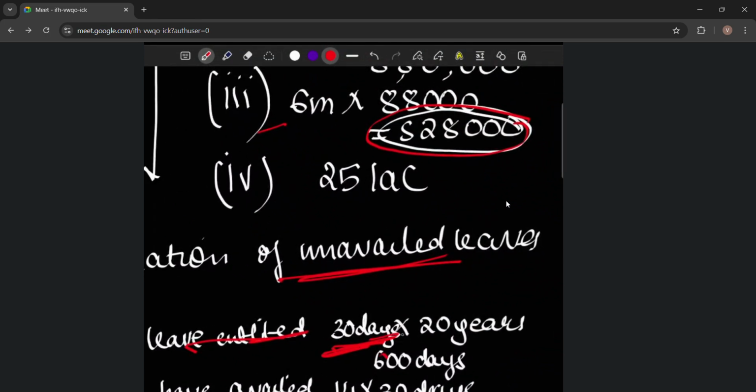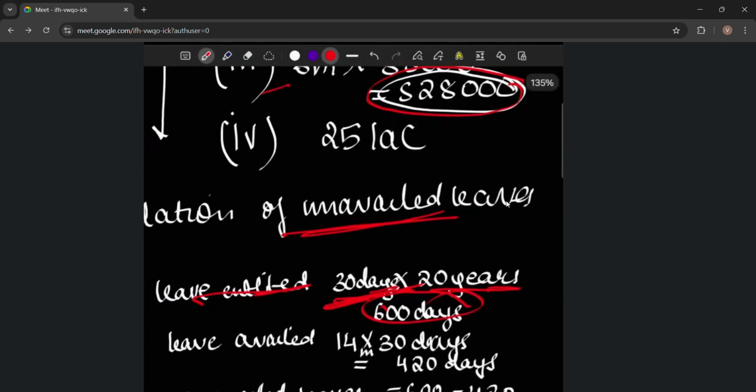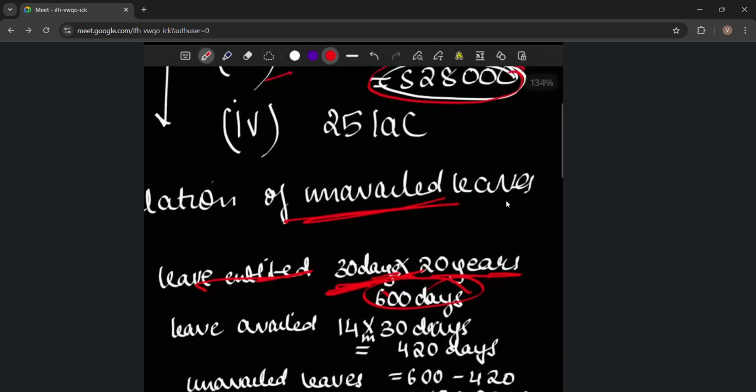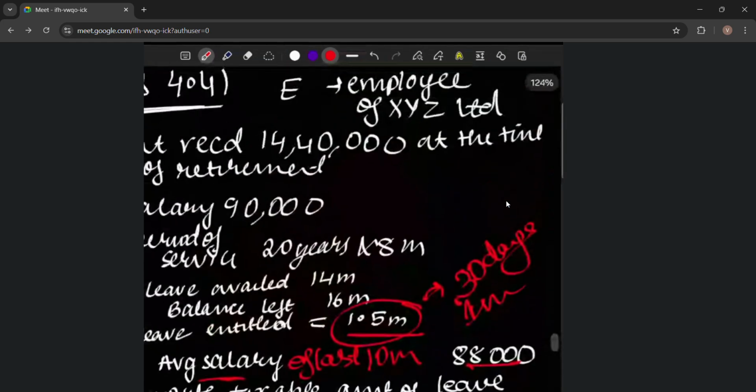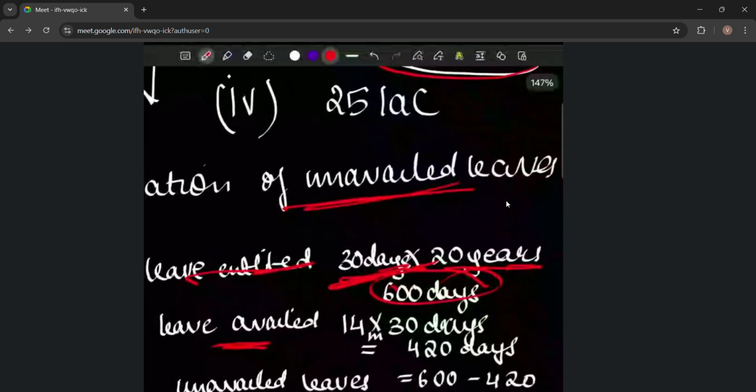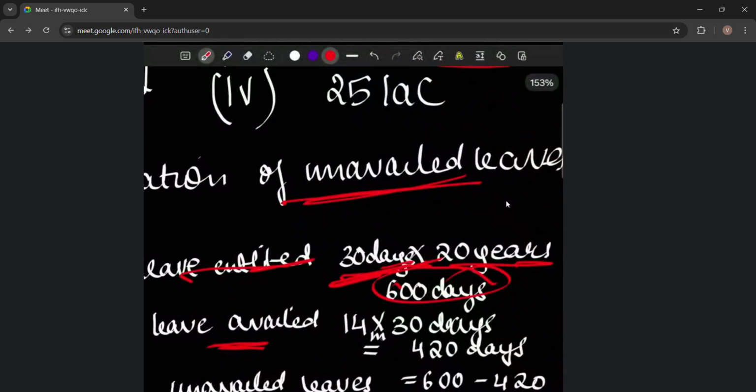30 days into 20 years is equal to 600 days, the total entitled leave. Then total leave availed. The leave he has taken, which is given in the question, is 14 months. If he has taken 14 months of leave, then 14 into 30 days is equal to 420 days.